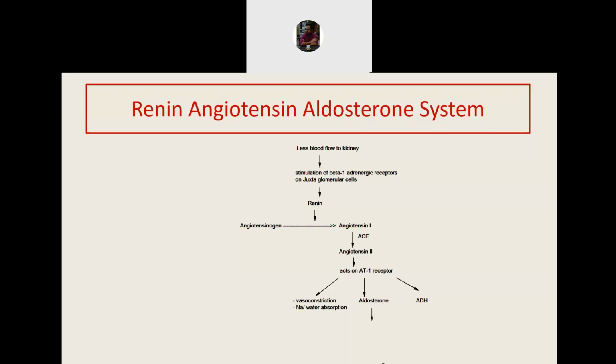Aldosterone can also cause sodium and water reabsorption. And antidiuretic hormone has two different effects. The antidiuretic action causes water absorption, and the vasopressin action causes vasoconstriction.